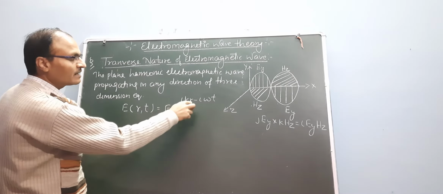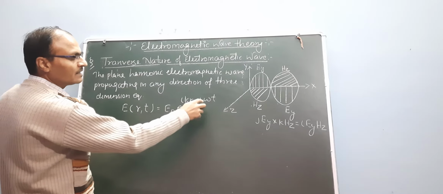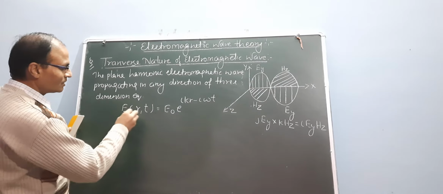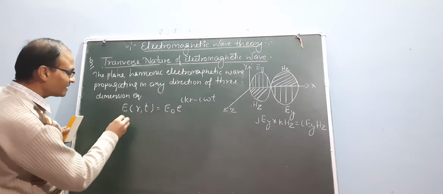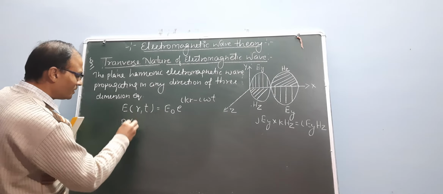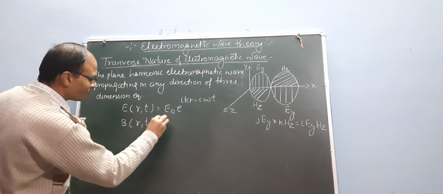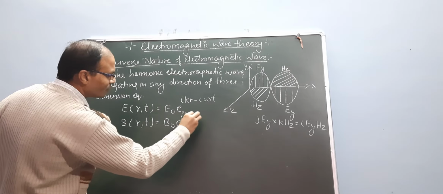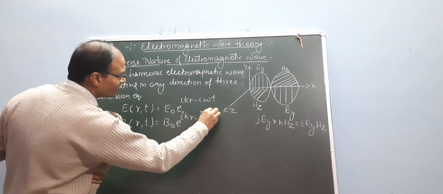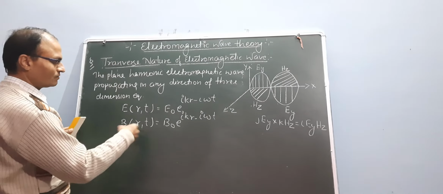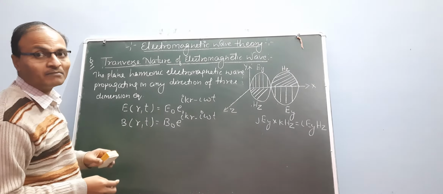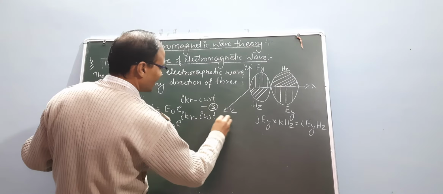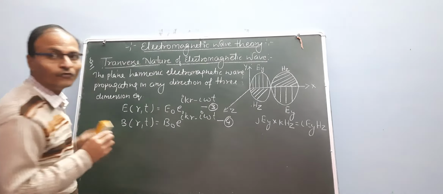K is the propagation vector, r is the position vector, omega is the angular frequency and t is time. So this is the electric field vector component, and similarly B of r comma t equal to B naught e to the power i k dot r minus i omega t. This is the magnetic field component vector. So this is equation number 3 and this one is equation number 4.